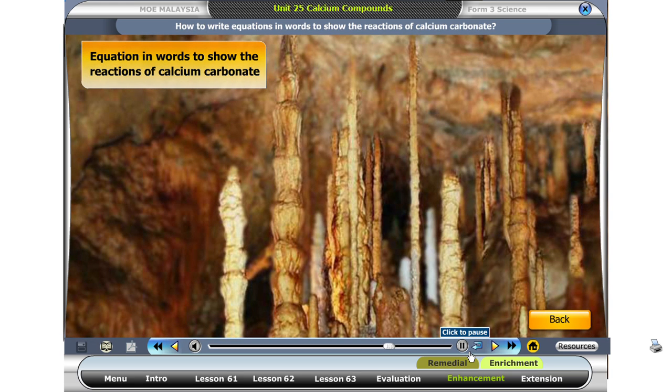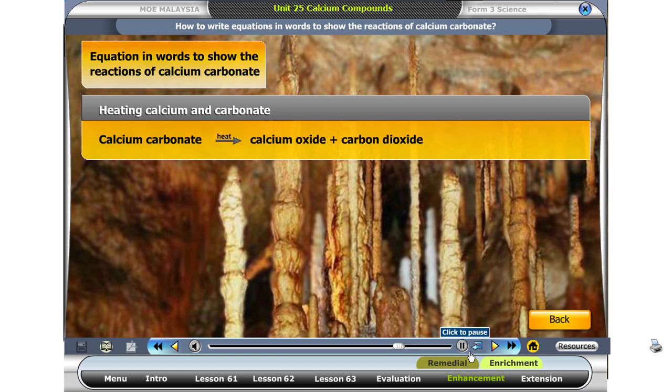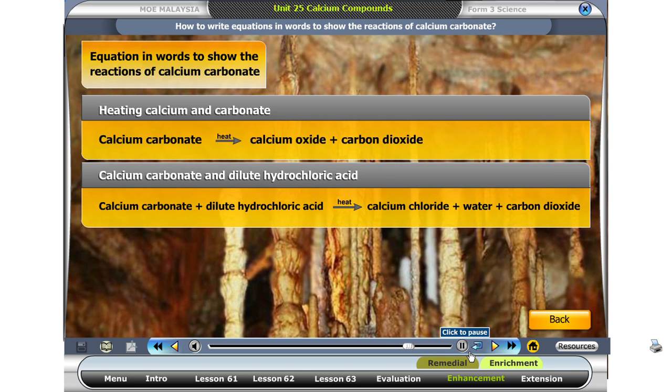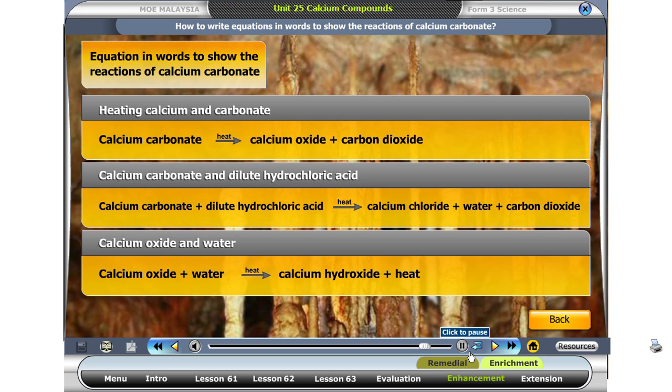Can you correctly form the equation in words to show the reactions of calcium carbonate? When heated, calcium carbonate breaks down to calcium oxide, and carbon dioxide is produced. When calcium carbonate is mixed with dilute hydrochloric acid, it changes to calcium chloride, and water and carbon dioxide are produced. When water is added to calcium oxide, it changes to calcium hydroxide and heat is produced.